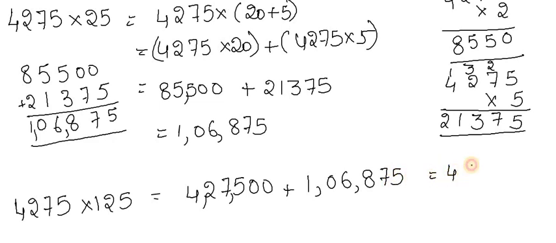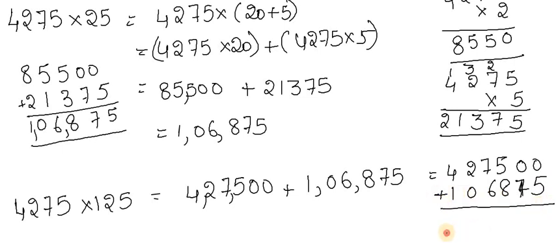So we'll add this: 427,500 plus 106,875. 5 plus 5 is 10; 7 plus 7 is 14; 2 plus 6 is 8... so the answer is 5,34,375. So in that way you can multiply it.